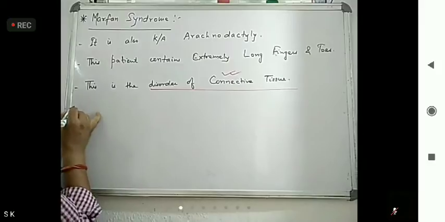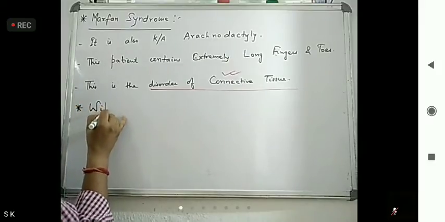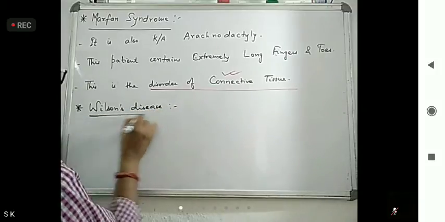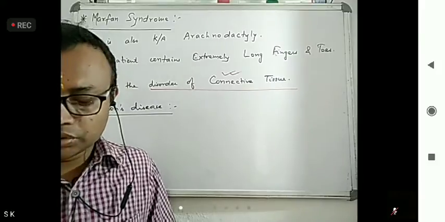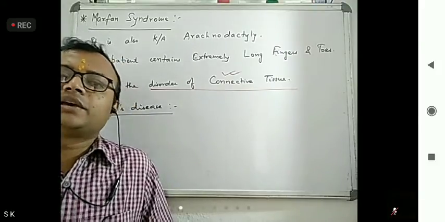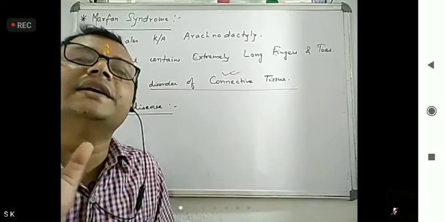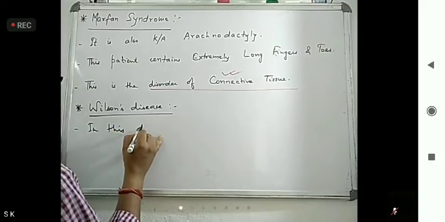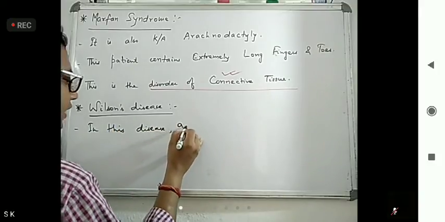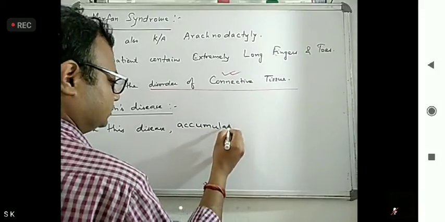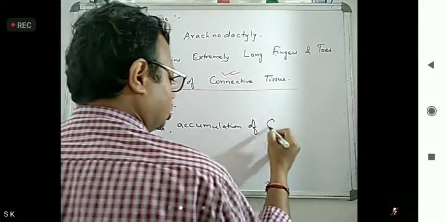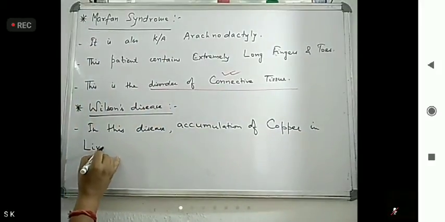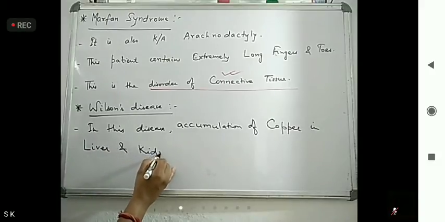Now, next disease is Wilson's disease. This disease is characterized by accumulation of copper in liver and kidneys.